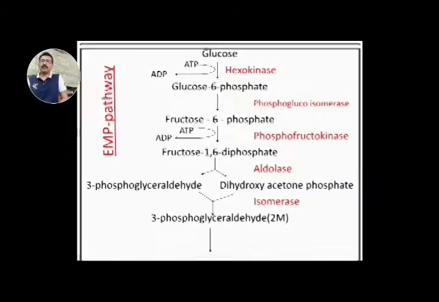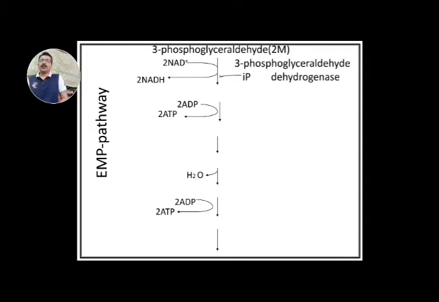first molecule of 3-phosphoglyceraldehyde is converted into 1,3-diphosphoglyceric acid. This conversion involves the oxidative phosphorylation, means molecule of 3-phosphoglyceraldehyde is oxidized and further a molecule of inorganic phosphate is added to it. This reaction is catalyzed by 3-phosphoglyceraldehyde dehydrogenase. During this reaction, two molecules of NADH2 are produced.